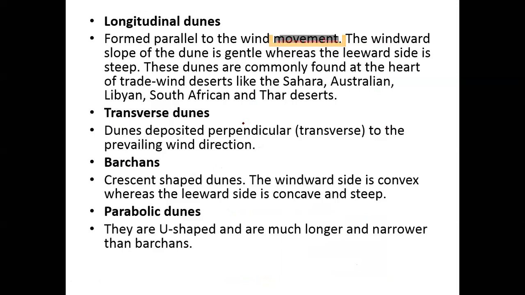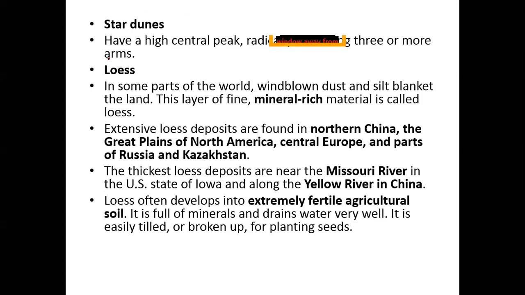These are the different definitions and the areas where you find these. See, these are crescent shaped, parabolic, these are U shaped, as you can see here. Star dunes have a high central peak and 3 to 4 arms. These are generally like this. You find them in different areas. So it has a central high peak and then corresponding arms.